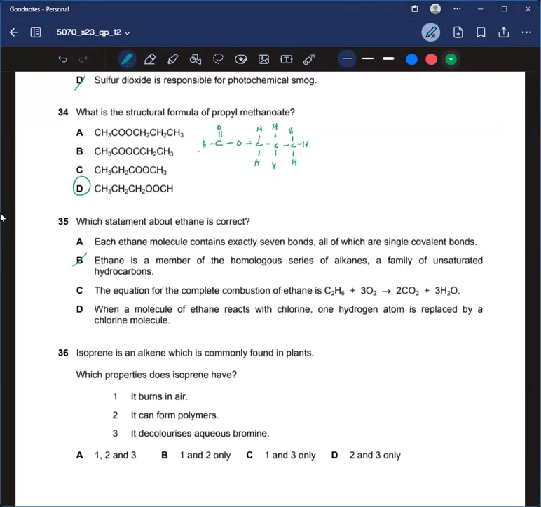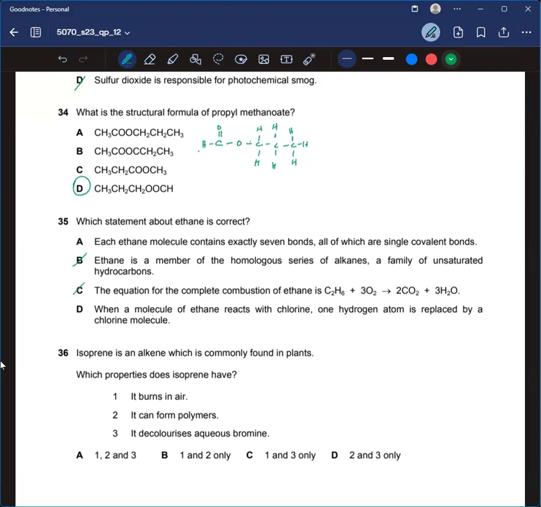The equation for the complete combustion of ethane is C2H6. So no, I guess, wait. It should be C2H6 plus 7 over 2 O2 gives 2 CO2 plus 3 H2O. So that's incorrect.